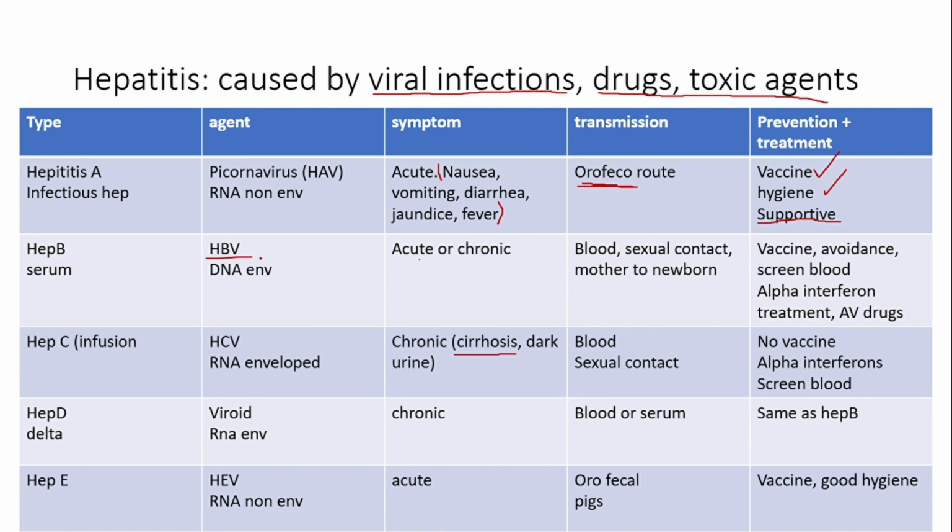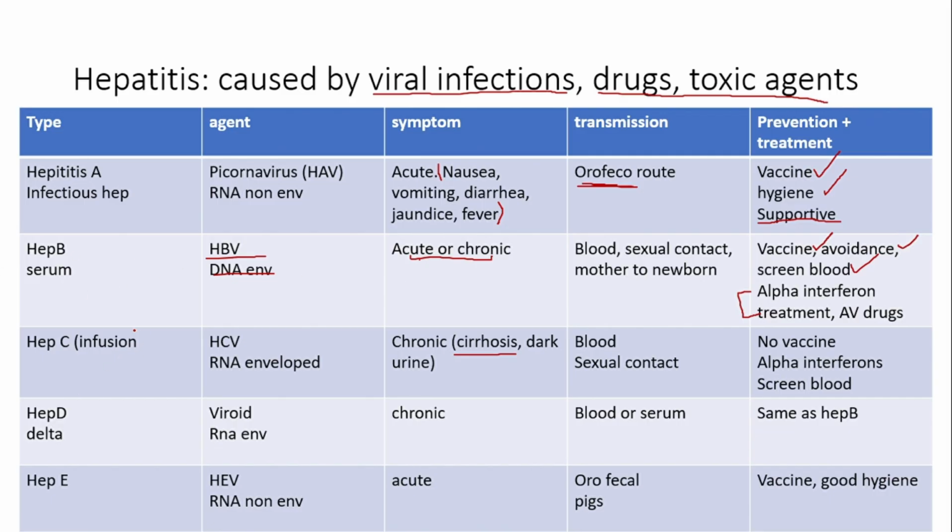Hepatitis B is also called serum hepatitis. It is caused by HBV and it is a DNA enveloped virus. It can be either acute or chronic. Transmission is through blood, sexual contact, or from mother to newborn, via breastfeeding, etc. A vaccine is available. Avoidance is obviously a good prevention, and screening blood is a good prevention. For treatments, there are alpha interferon treatments and antiviral drugs.